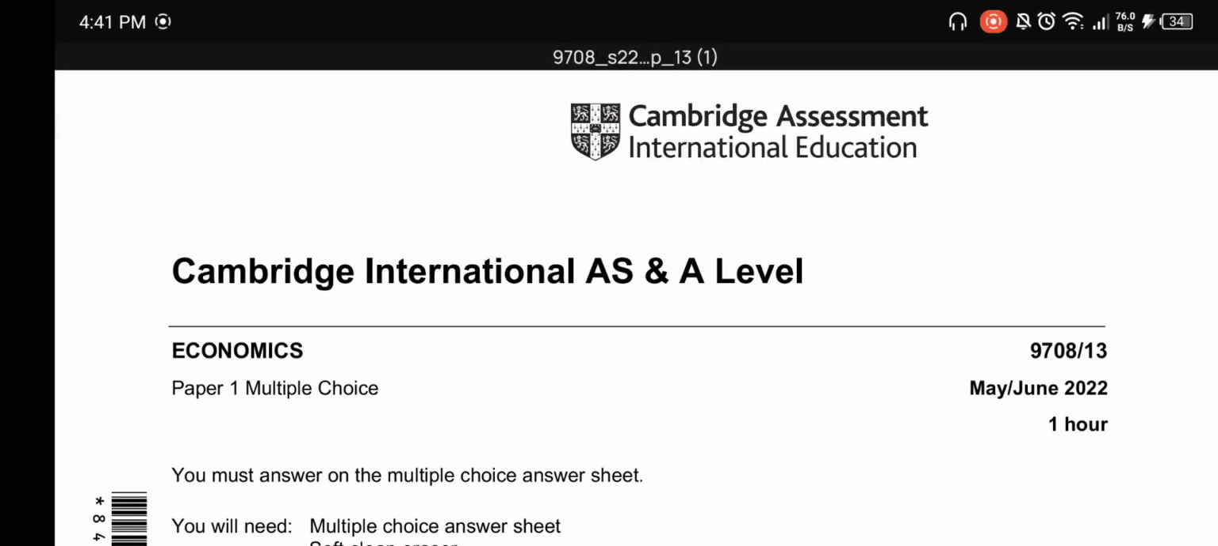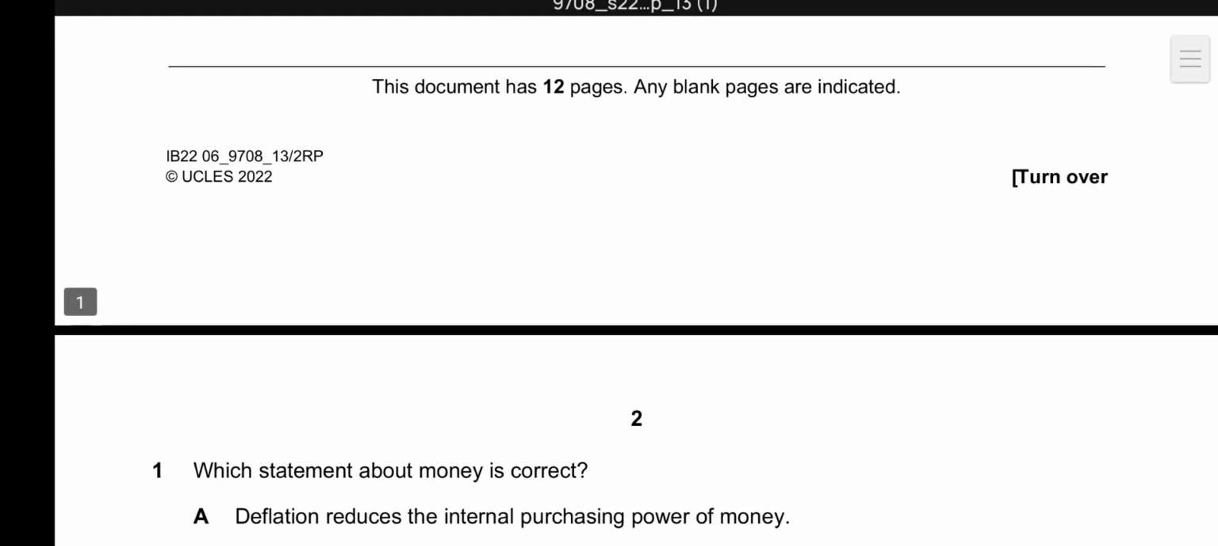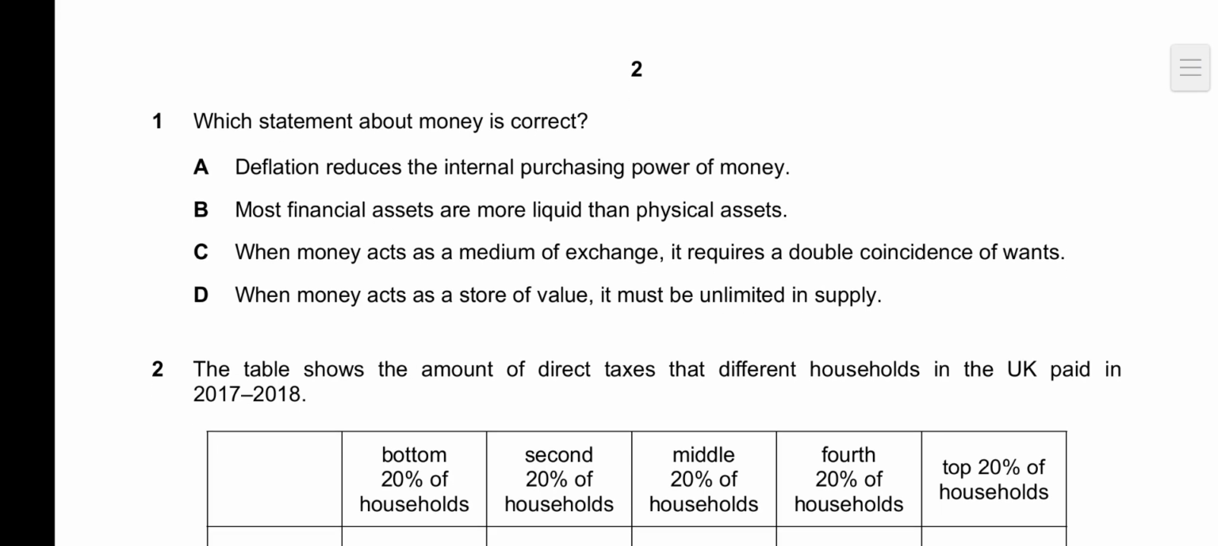We are doing the May June 2022 Economics AS level paper 1 variant 3. So let's jump right into it. The first one says, which statement about money is correct. A says deflation reduces the internal purchasing power of money. It is incorrect. Deflation increases the internal purchasing power of money.